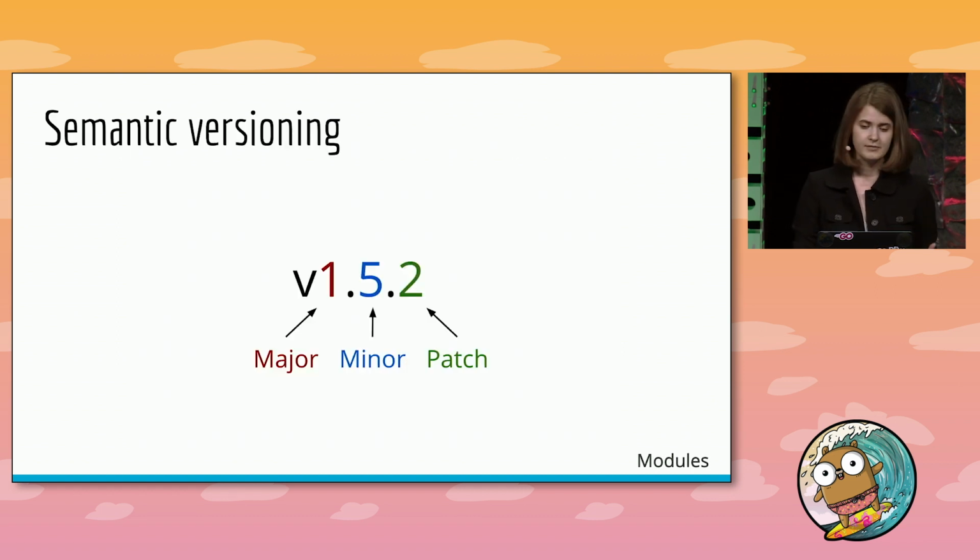And a module's version has a major, minor, and patch component that make up its semantic version. So if you wanted to import a package before the existence of modules, you either had to vendor that source code if you wanted a specific commit, or you just had to rely on the latest version of that package at the source, which might change.